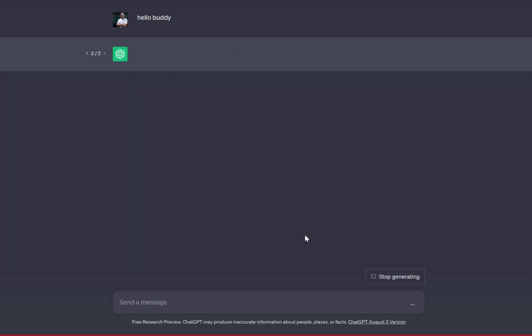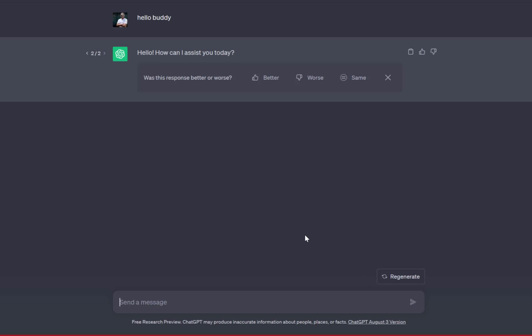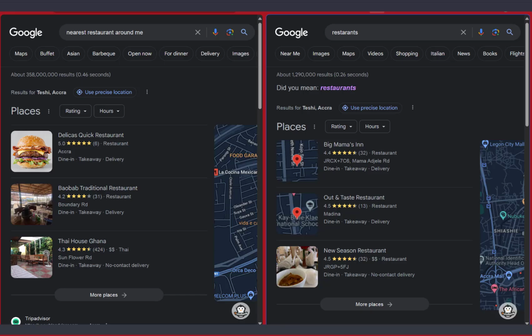When I click, it clears the first response it gave me and tries to give me another response, and now it has more options where I can say, okay, this is better, this is worse, or whatever, and that's it. So now we are going to use these two tools, because to be good at AI, you have to know how to feed it. It's like how Google indexing works. You have a situation where two people use Google, look for data, and research a subject, and one person will come with enough information to blow everyone away, and the other person will come with less. Now you have to know how these tools work.